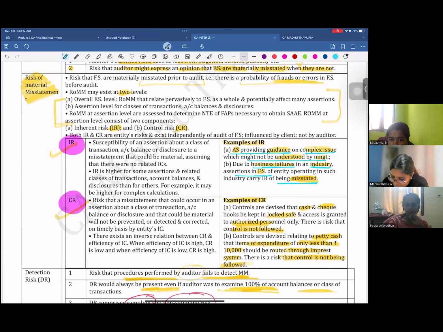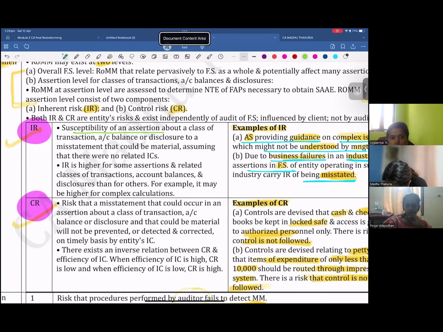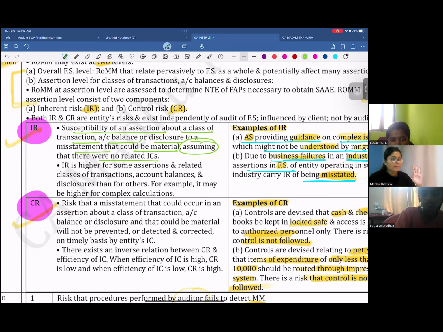So, how do you define inherent risk? It is the susceptibility of an assertion about a class of transaction or account balance or disclosure to a misstatement that could be material, assuming that there were no related internal controls. There is an assumption only that there is no related internal control. The client can make this mistake or they can manipulate the financials, and they can manipulate any transaction, any account balance, or any disclosure in the financial statement.